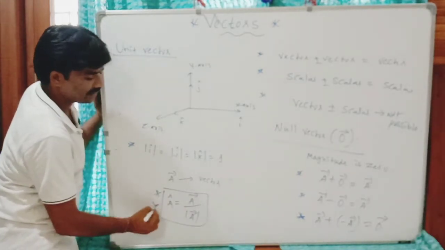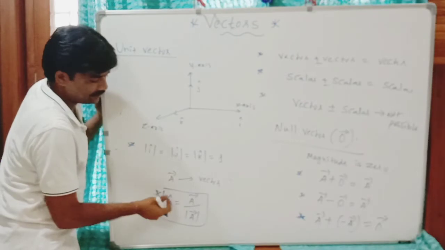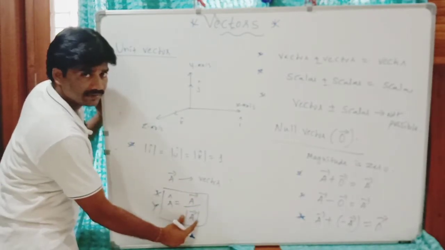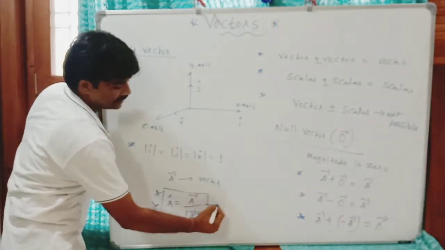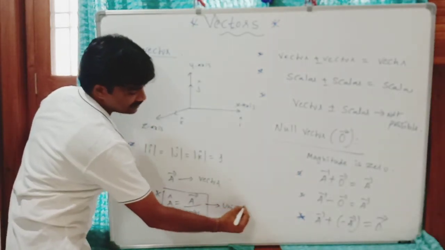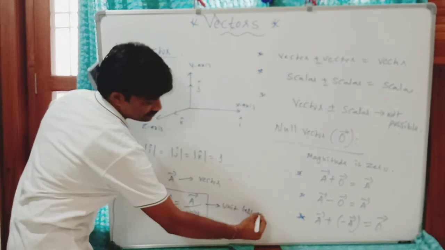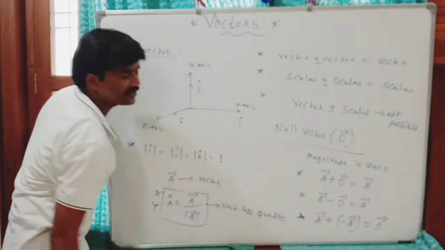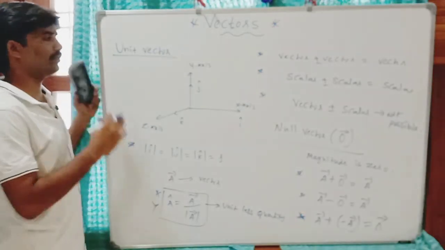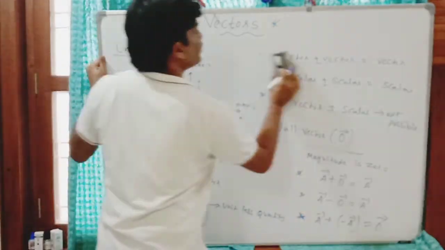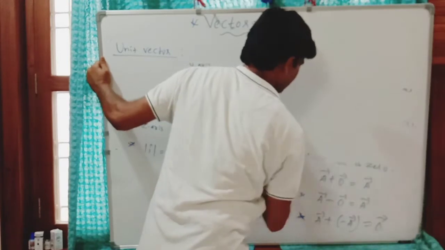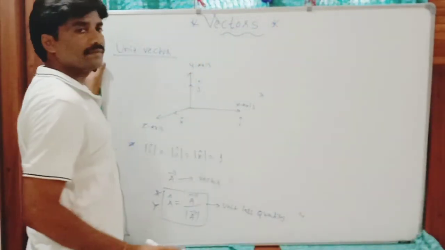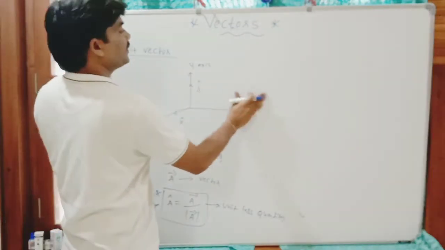So this is the unit vector. Vector divided by its magnitude, if it is the force vector, force by force is unitless. This is a unitless quantity. It has no units and dimensions. A unit vector has no units. Clear?